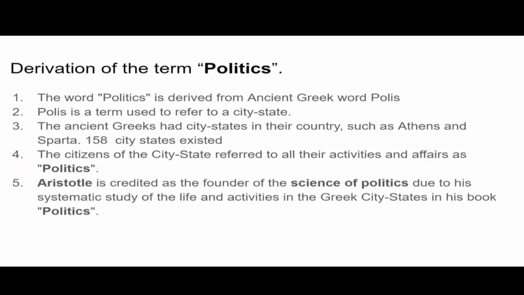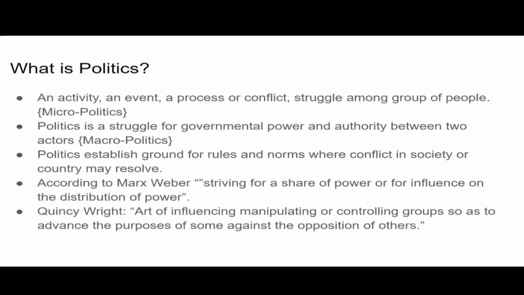Aristotle is credited as the founder of the science of politics because of his systematic study of the life and activities in the Greek city-states in his book Politics. You have got the idea about politics.